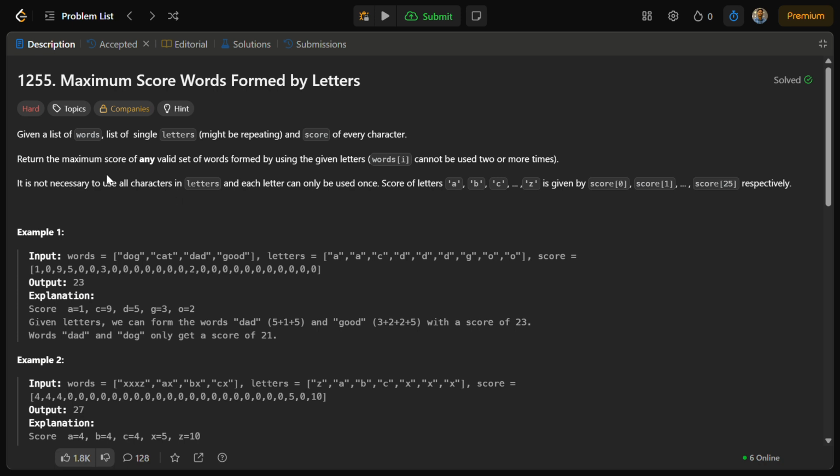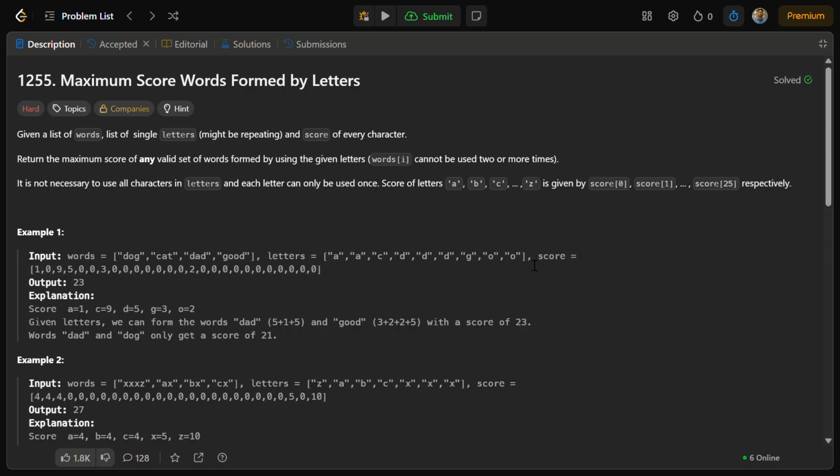Return the maximum score of any valid set of words formed by using the given letters, where words cannot be used two or more times. It is not necessary to use all characters in the letters, and each letter can only be used once. The score of letters is given by the score array. So this is the given list of words, and we are given this letters array, right?